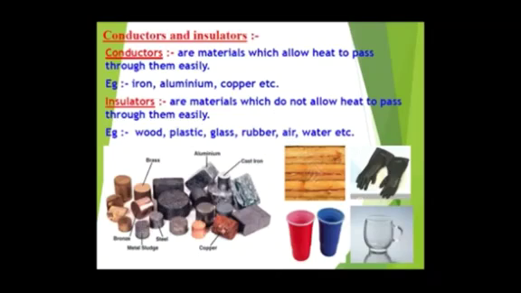Here in these figures you can see certain examples, like cast iron, aluminium, brass, bronze, metal sludge, steel, copper. These are all examples of conductors. And here towards the right side, the examples which you can see, the rubber gloves, the glass, the plastic container, the wood, they are all examples of insulators.